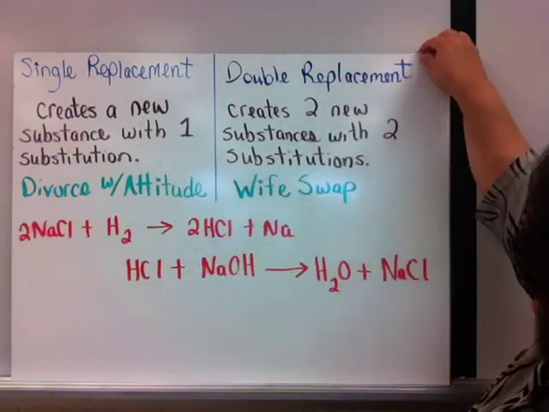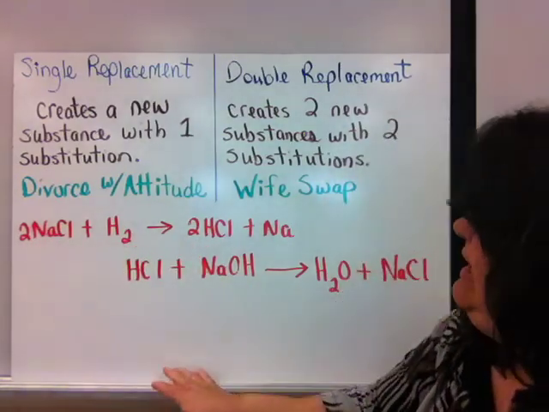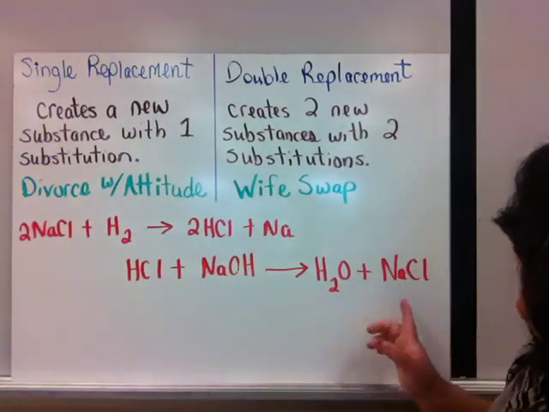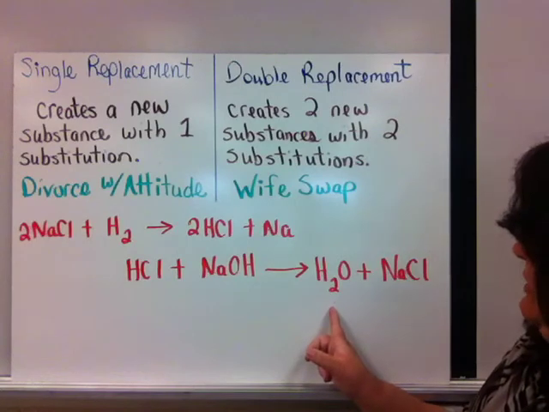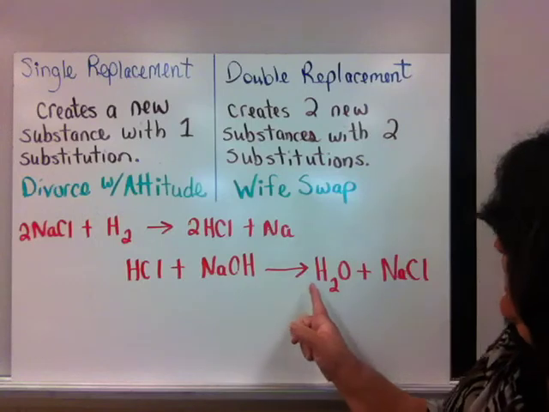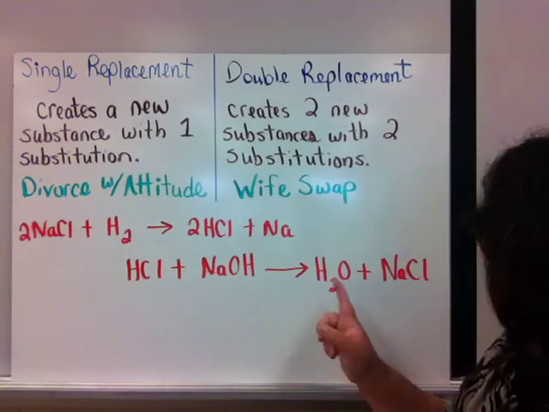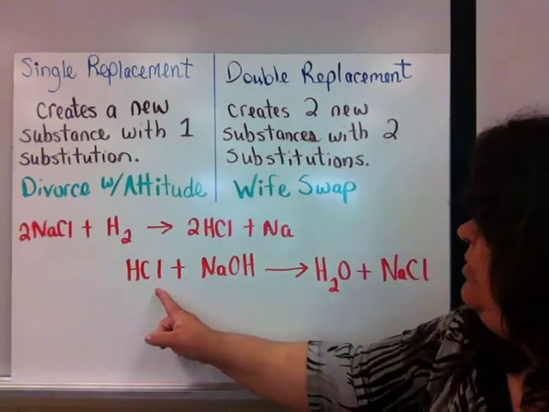Notice that these equations are balanced. This one required coefficients in order to balance it, and this one, even though I see a subscript here, is already balanced because there are two hydrogens here and two hydrogens here, one oxygen, one sodium, and one chlorine.